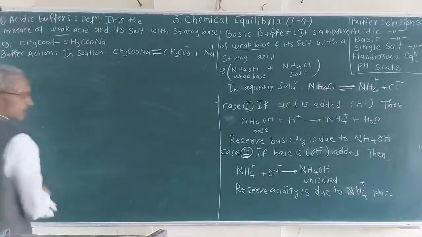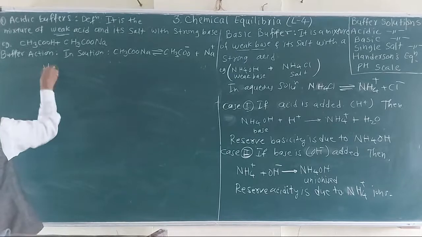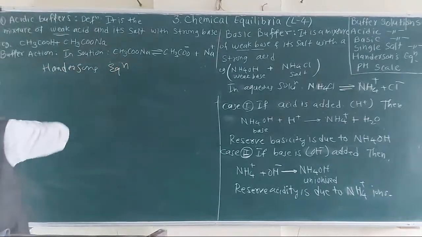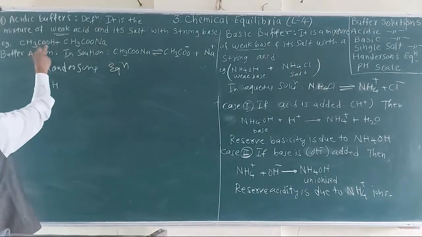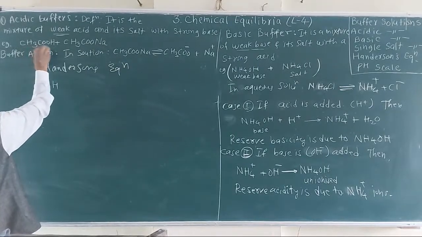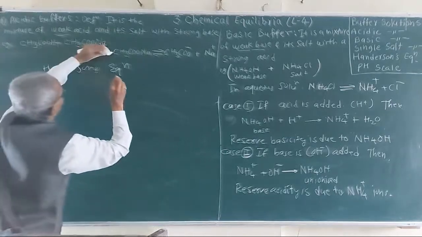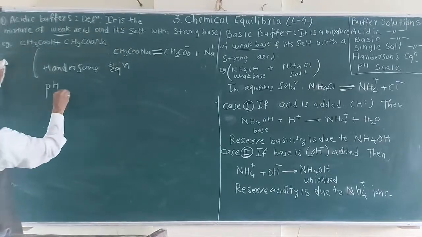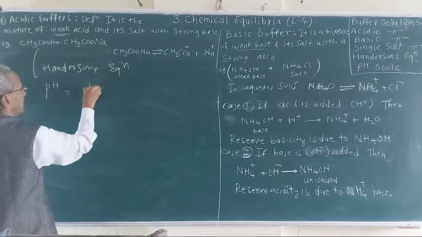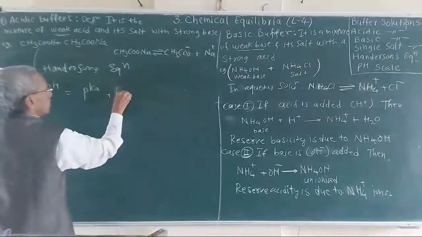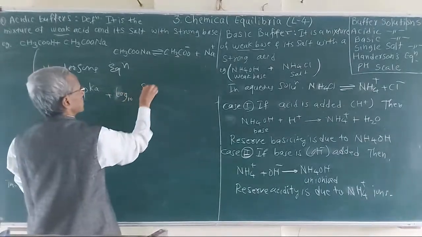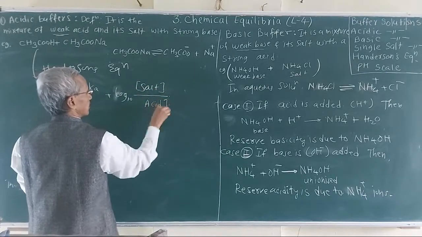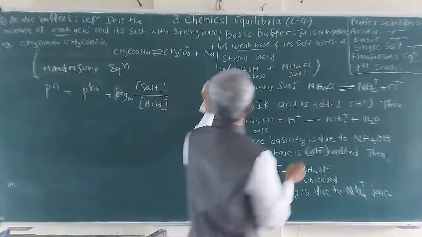So what is that? According to the Henderson equation, for this, the pH is considered because this is the acid. A weak acid is used here, and therefore the pH is considered. pH is equal to pKa plus the log to the base 10 of the molar concentration of salt to the acid.